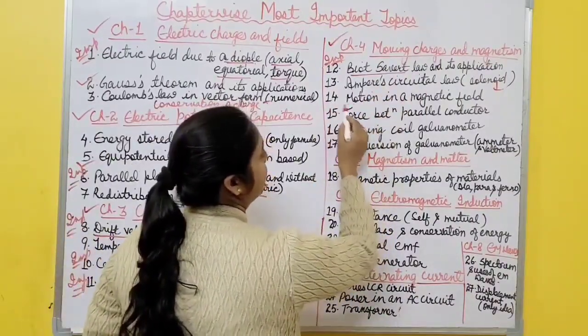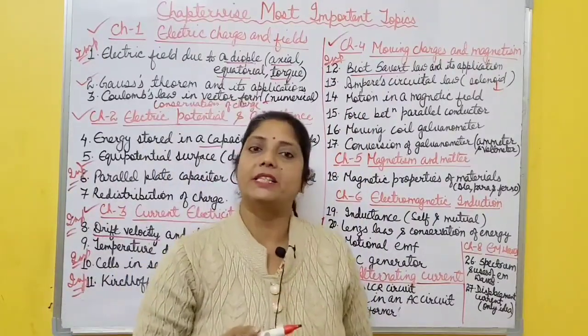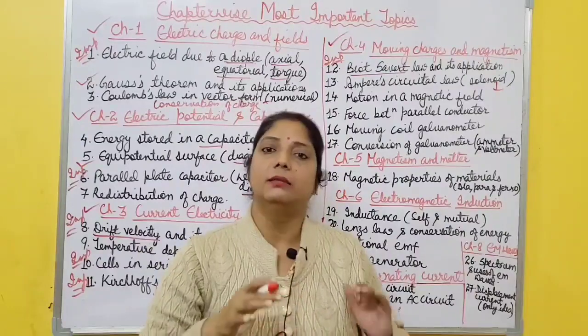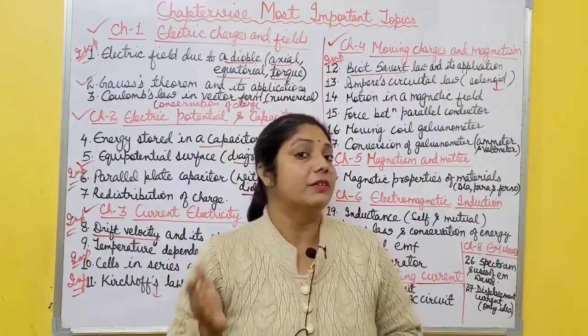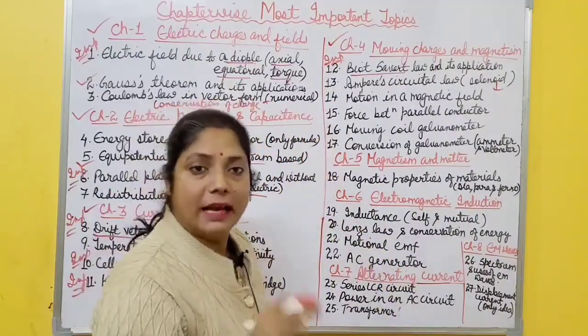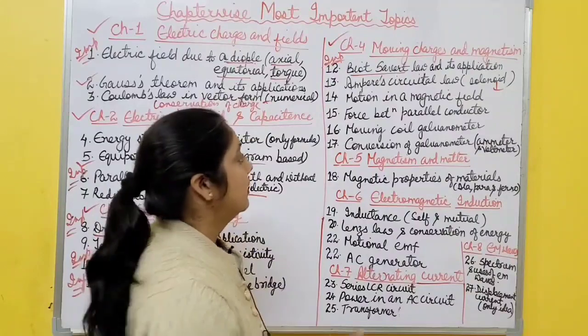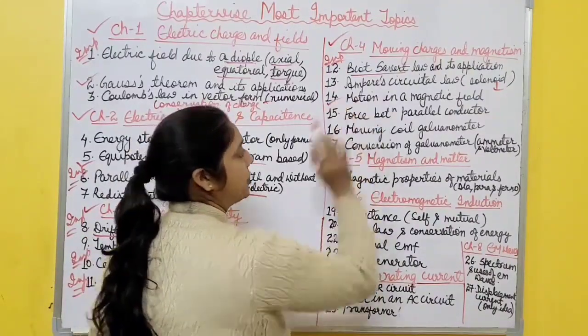The next important topic is motion in a magnetic field, right? What happens when a charge is placed in a magnetic field? When a moving charge enters a magnetic field, it deflects when some force acts on it. So what is the path taken by that electric charge, a straight line or a circular path? So this topic is important, motion in a magnetic field.